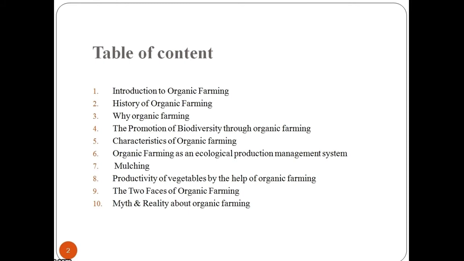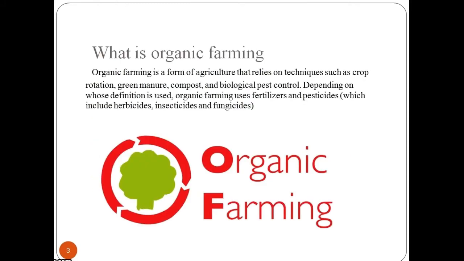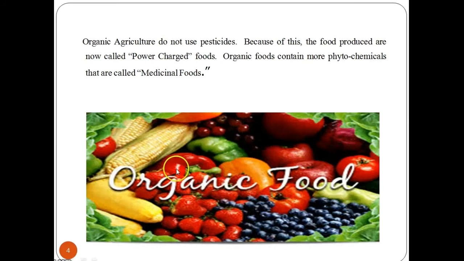Example: beans, corn, cabbage. It involves vegetable and livestock production using natural sources of nutrients such as compost, crop residues, and manure, and natural methods of crop and weed control instead of using synthetic or inorganic chemicals. Organic agriculture does not involve use of pesticides. Because of this, the food produced is called power charged foods. Organic foods also contain more phytochemicals, so they are called medicinal foods.